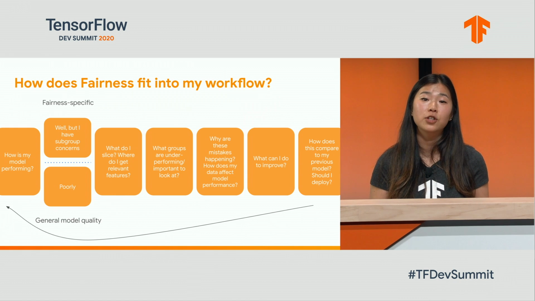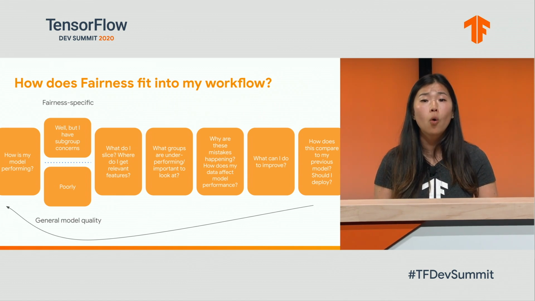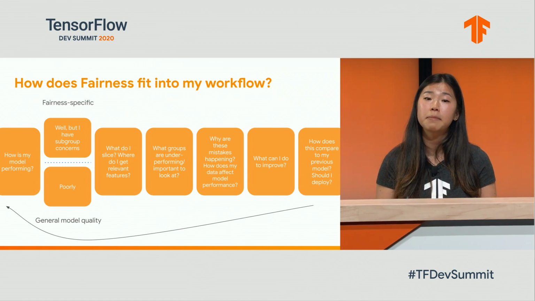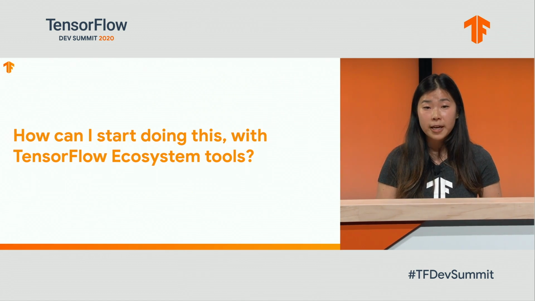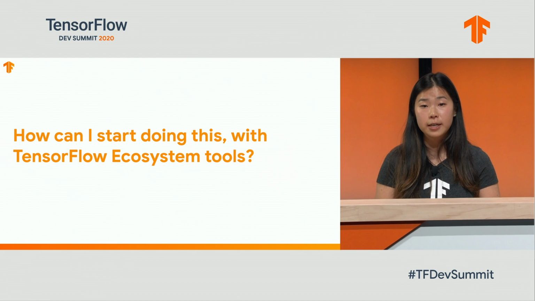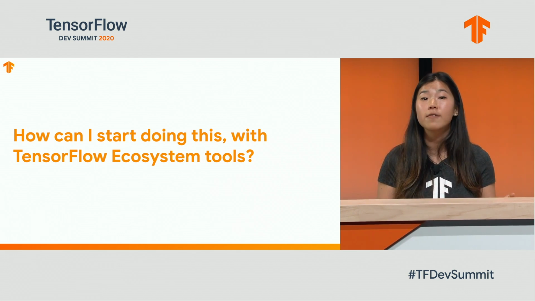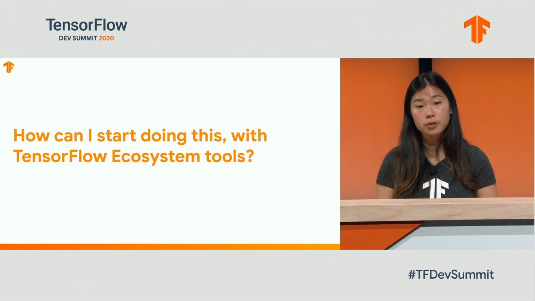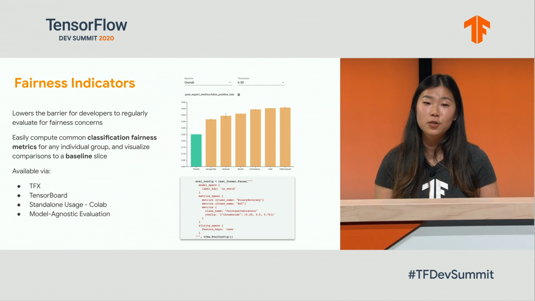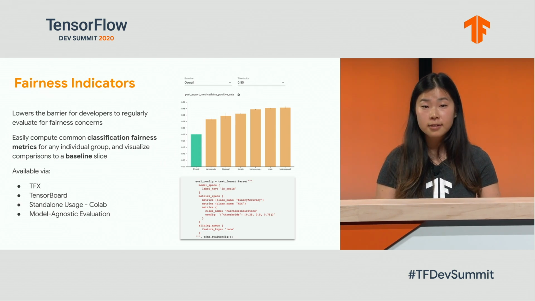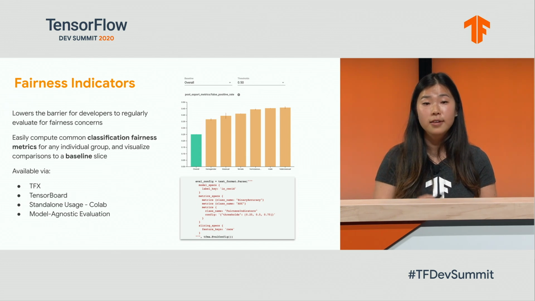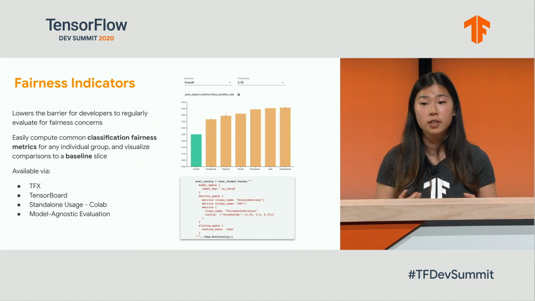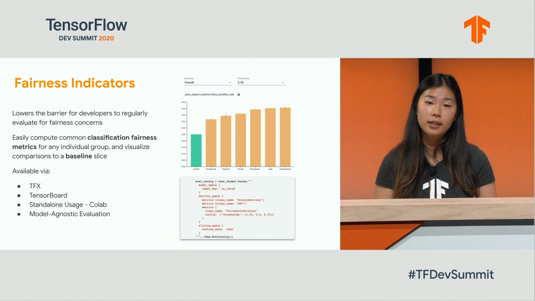It's important to monitor changes as they are pushed to a production setting, or to iterate on evaluating and remediating models that aren't meeting the deployment threshold. This may seem complicated, but there are a suite of tools in the TensorFlow ecosystem that make it easier to regularly evaluate and remediate for fairness concerns. Fairness Indicators is a tool available via TFX, TensorBoard, Colab, and standalone model-agnostic evaluation that helps automate various steps of the workflow. This is an image of what the UI looks like, as well as a code snippet detailing how it can be included in the configuration.